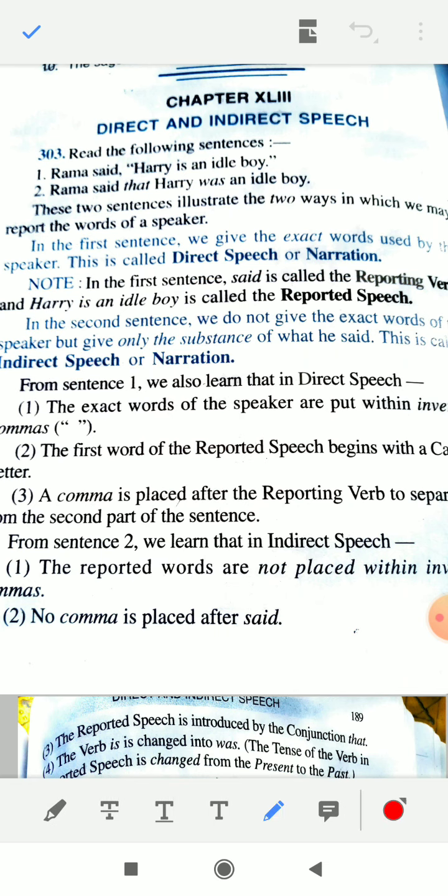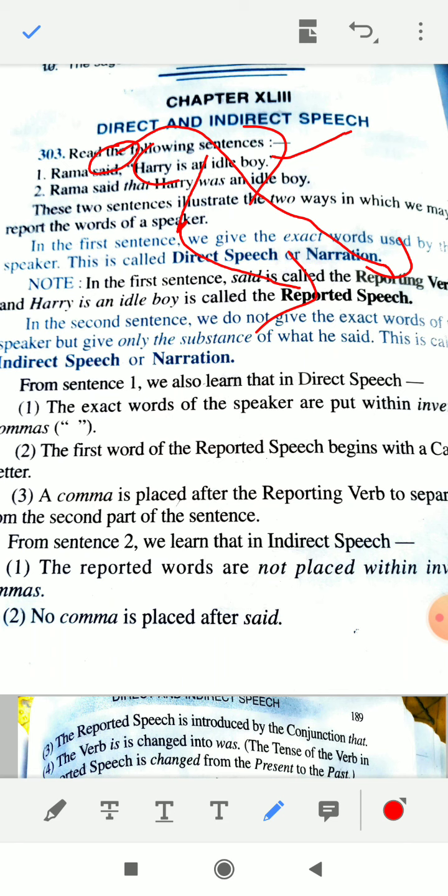Now the terms you have to keep in mind: in the first sentence, said is called the reporting verb. फर्स्ट सेंटेंस में जो सेड वर्ड यूज़ हुआ है उसको रिपोर्टिंग वर्ब कहते हैं. And Harry is an idle boy is called the reported speech. जो whatever is written in the inverted comma, this is your reported speech. So please keep these terminologies in your mind: reporting verb and reported speech.